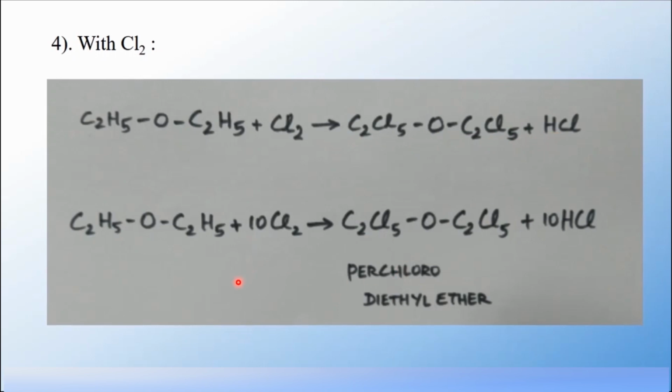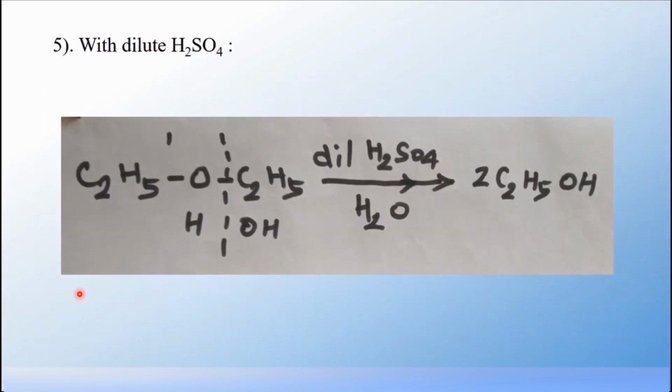Now how to balance the equation? The number of hydrogen atoms in diethyl ether is 10. So multiply HCl by 10. Okay. Now calculate the total number of chlorine atoms: 20. So multiply Cl2 by 10. Then you will get the balanced equation. That is how diethyl ether reacts with chlorine. You will get the product perchlorodiethyl ether, which is an example of a substitution reaction. Okay. Is it clear? Okay.